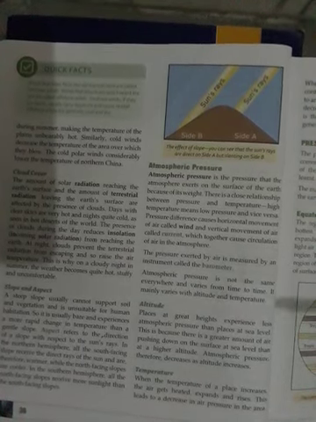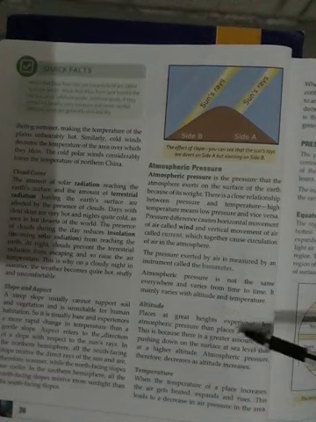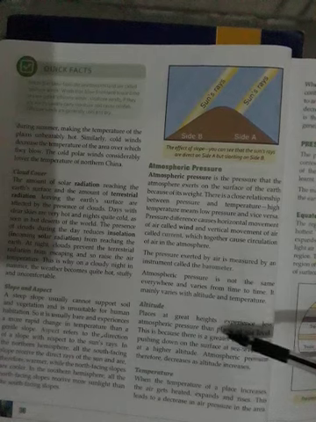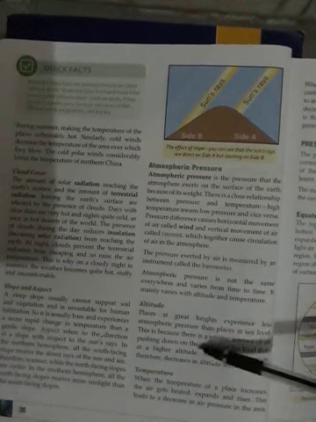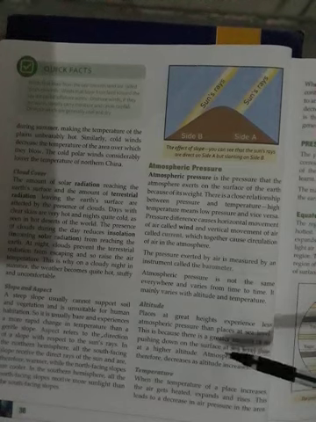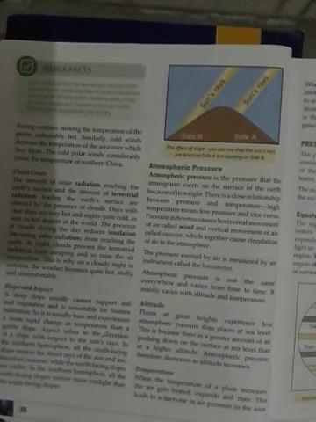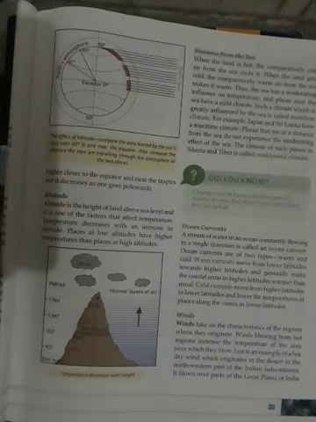Altitude. Places at great height experience less atmospheric pressure than places at sea level. This is because there is a greater amount of air pushing down on the surface at sea level. At higher altitude, atmospheric pressure therefore decreases with an increase in altitude.